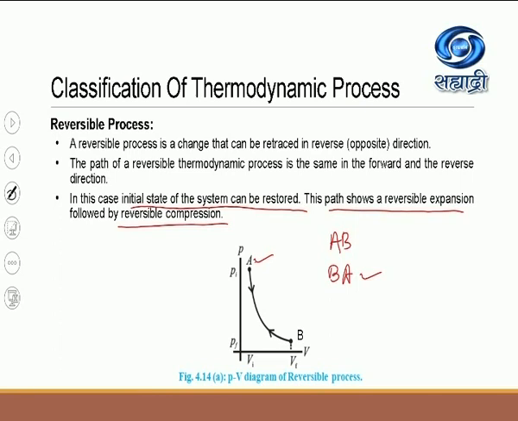Now, if I give you a few examples, this will be more clear to you. For example, suppose some ice cubes, I am keeping in a tray and I keep it on the table. And now remember, the ice is melting. So remember, melting of ice, we assume that the room temperature, that is the temperature of the surrounding, remains the same. Therefore, melting of ice is one of the examples, the process is reversible.